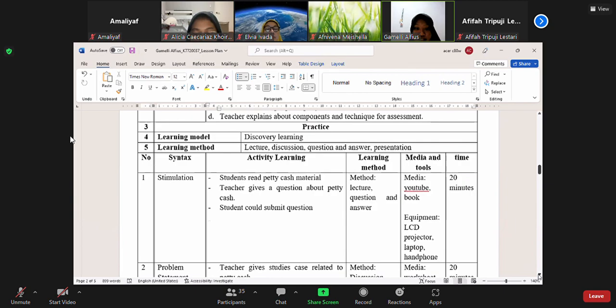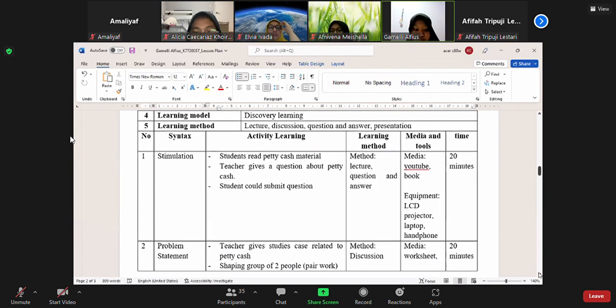The next step is the core activity. For the learning model, use discovery learning, and for learning methods, use lecture, discussion, question and answer, and presentation. In discovery learning, there is a syntax for learning activity. First, give a stimulation.